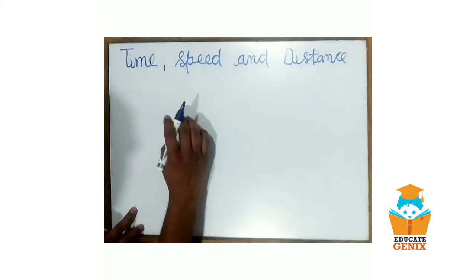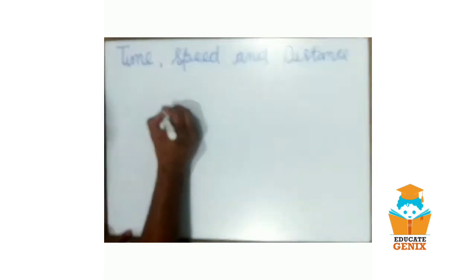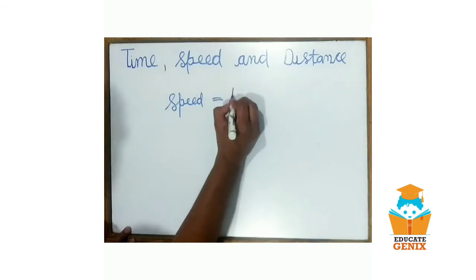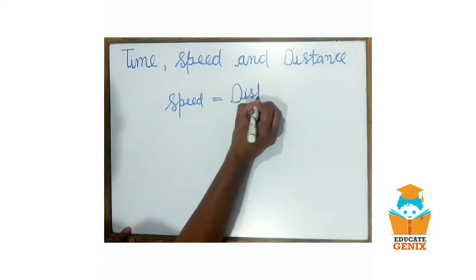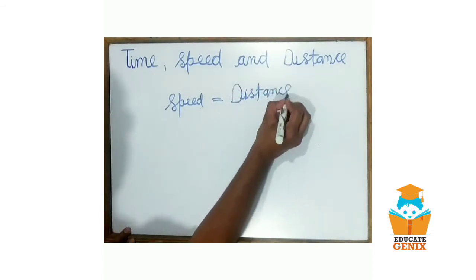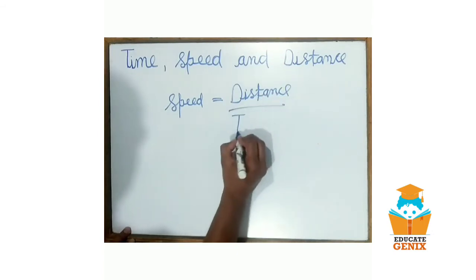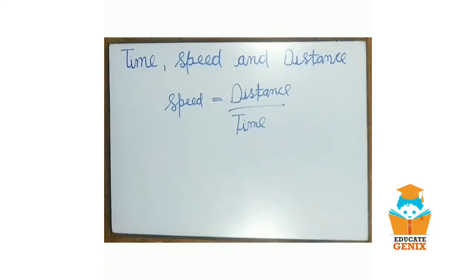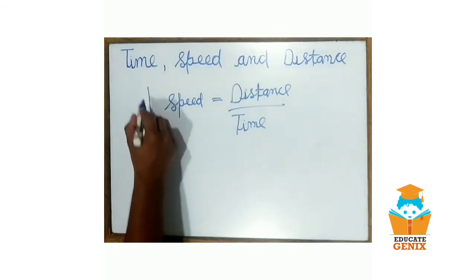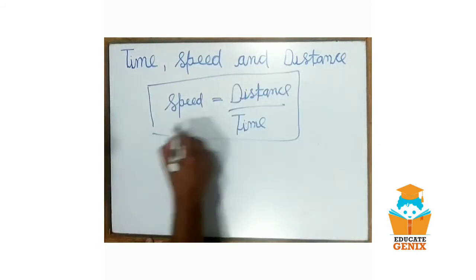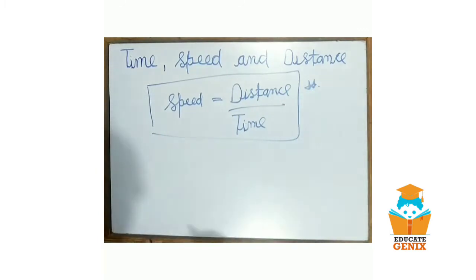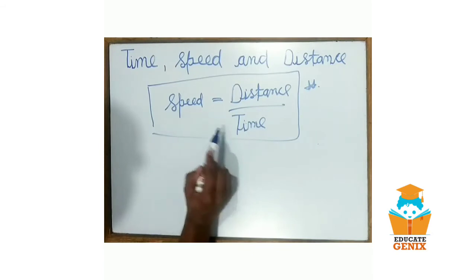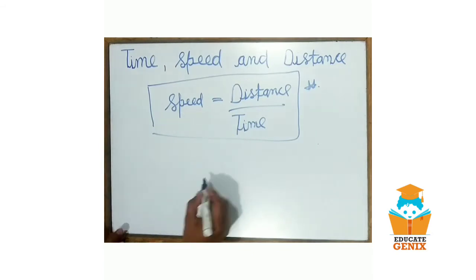First, the basic formula of time, speed and distance is speed equals distance upon time. You already know this formula very well. As we can say, if distance is constant, speed is inversely proportional to time.